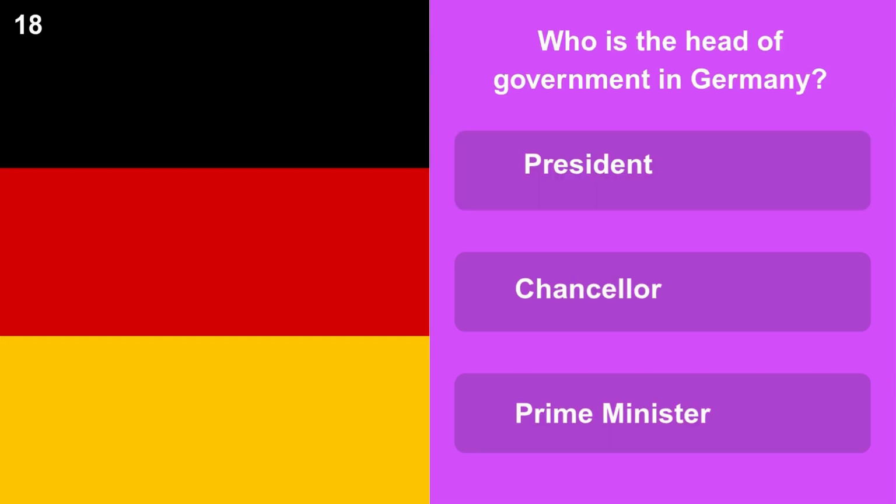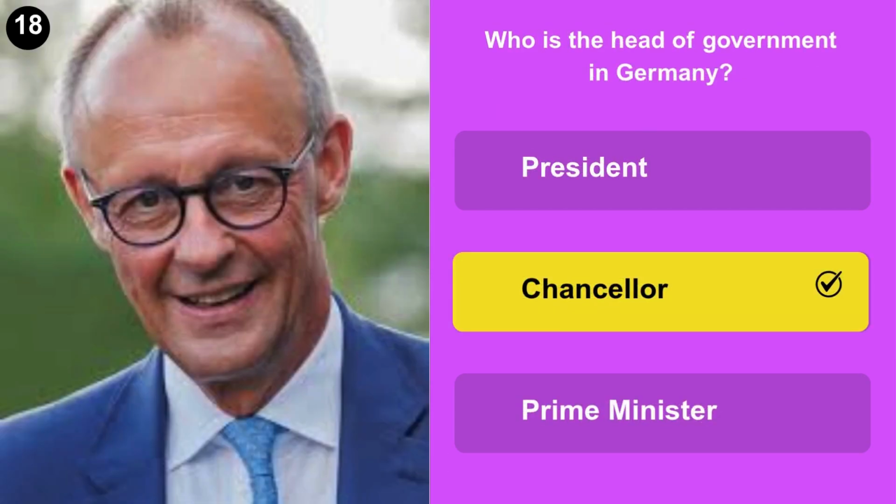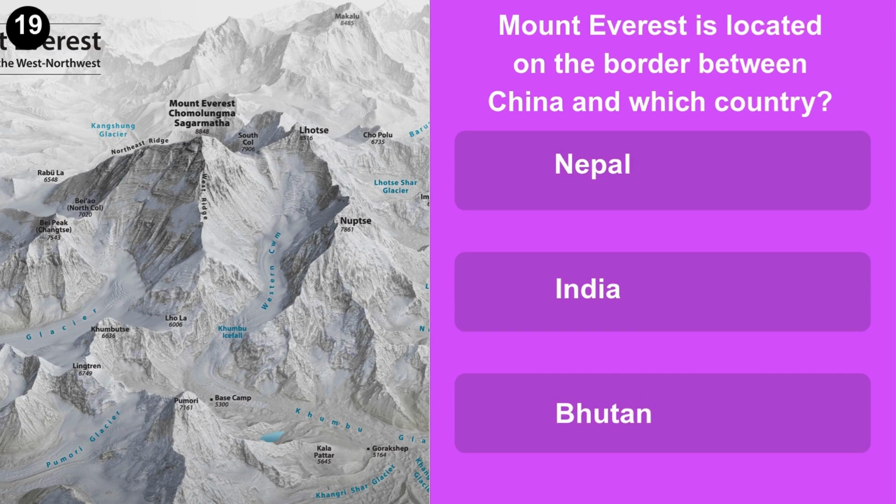Who is the head of government in Germany? President, Chancellor, or Prime Minister? Mount Everest is located on the border between China and which country? Nepal, India, or Bhutan?